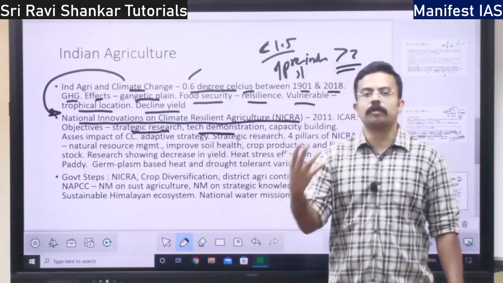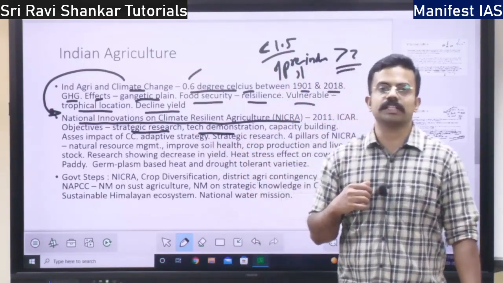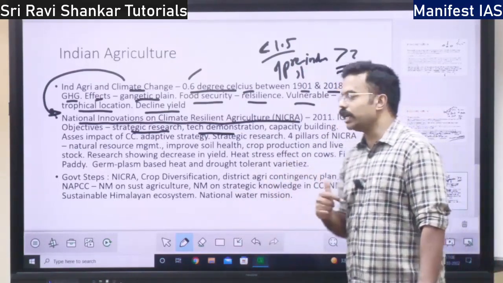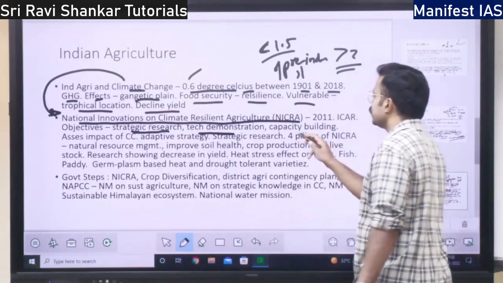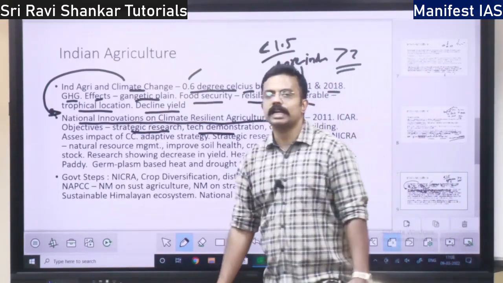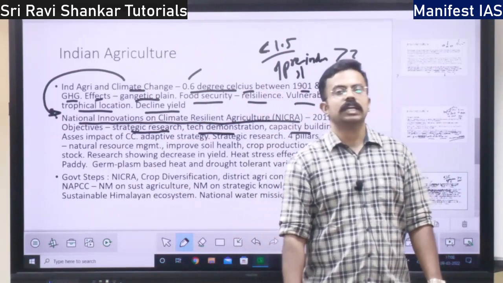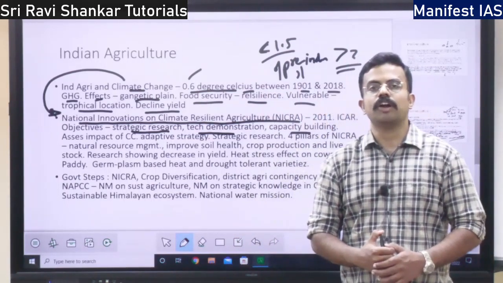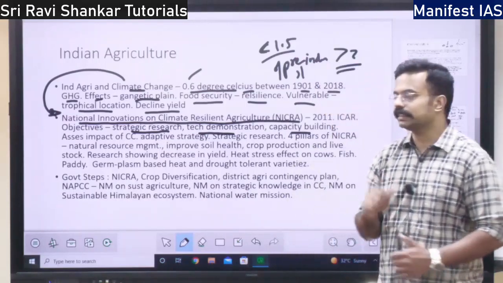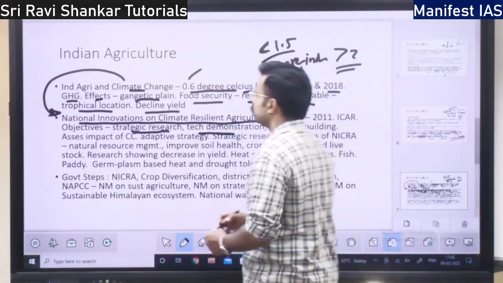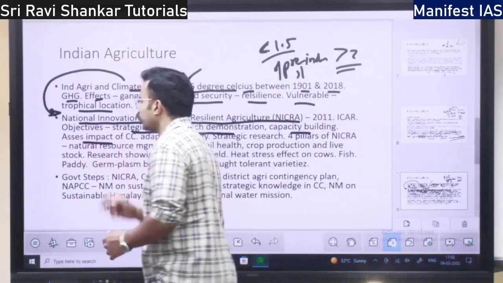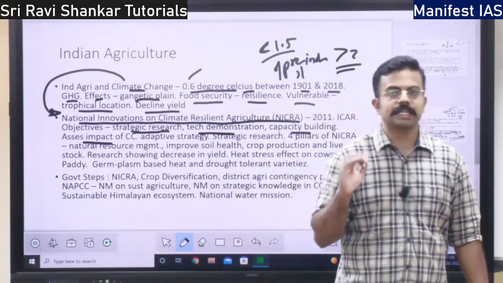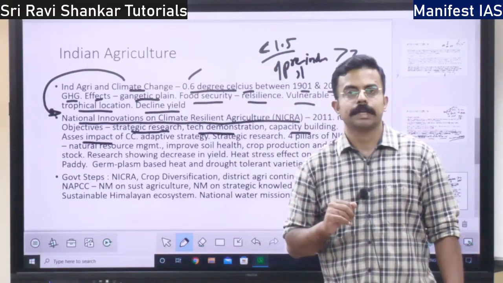It is going to demonstrate various technologies and various crops which are resilient to climate change. Then capacity building. It is going to build the capacity of our farmers and of Indian agriculture in order to adapt to climate change. Then it is going to assess the impact of climate change, how climate change is impacting agriculture.